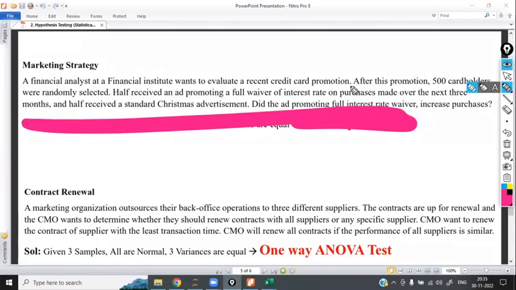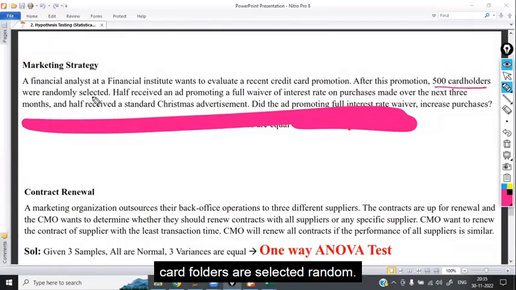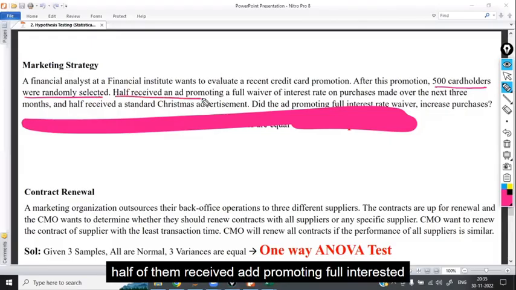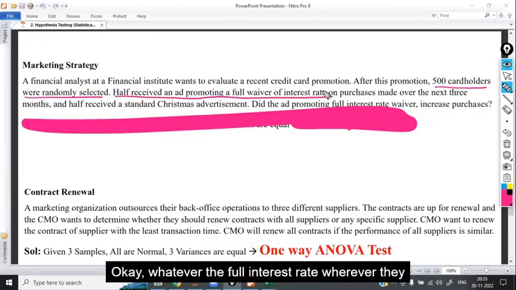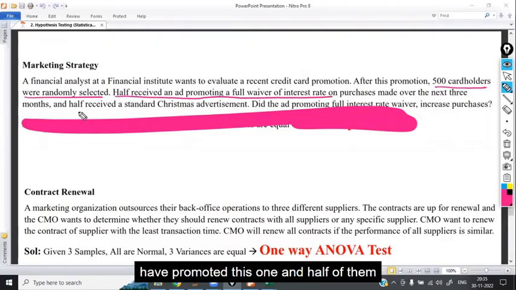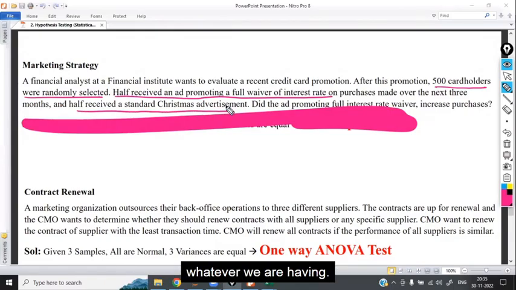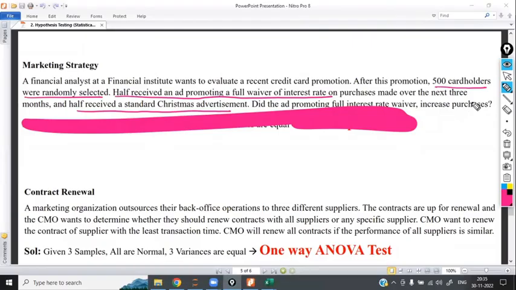A financial analyst at a financial institute wants to evaluate the recent credit card promotion. After this promotion, 500 card holders were selected randomly. Half of them received an ad promoting a full interest rate waiver, and half received the standard Christmas advertisement, whatever we are having. Now, does this ad promoting the full interest rate waiver increase the sales or not? That is what they want to check.